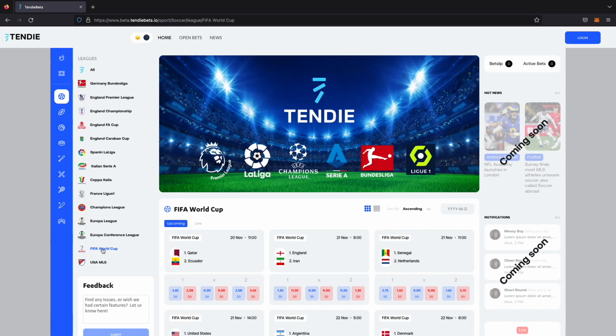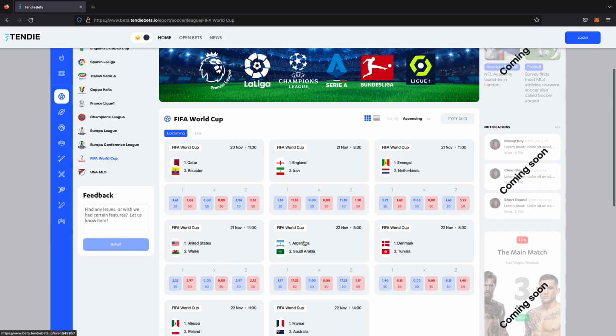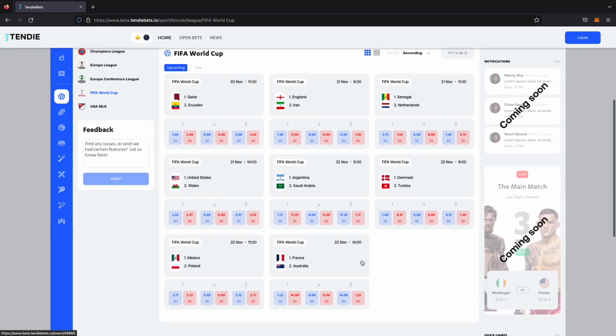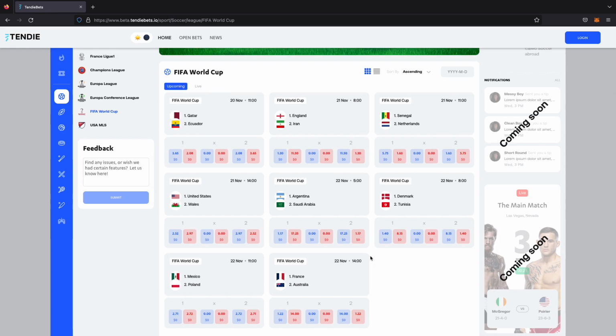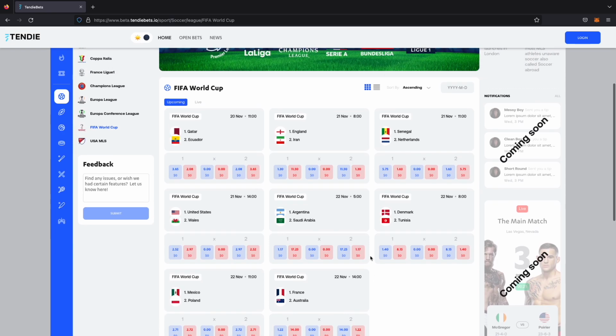So FIFA World Cup, you can scroll down, you can see upcoming games. Now, there's only 8 displaying here, but that's because, like I said earlier, we're only showing the next 2 weeks worth of events. You'll see more start to appear as the days go on.